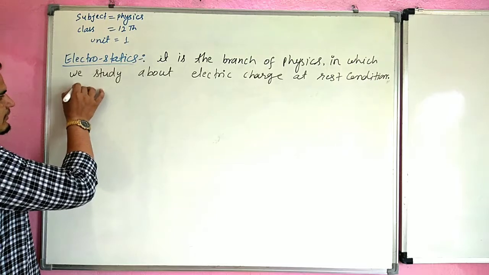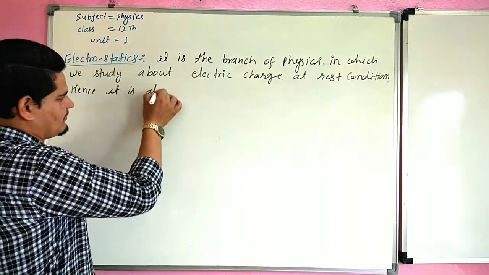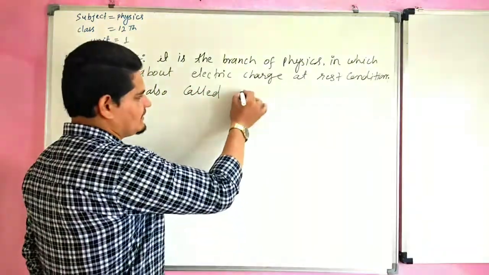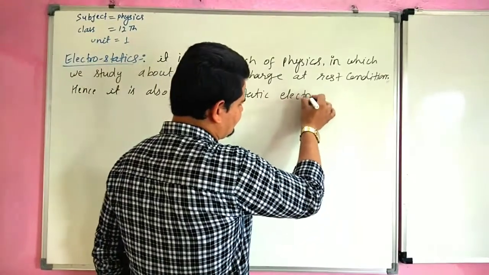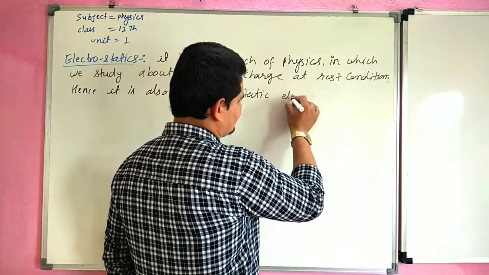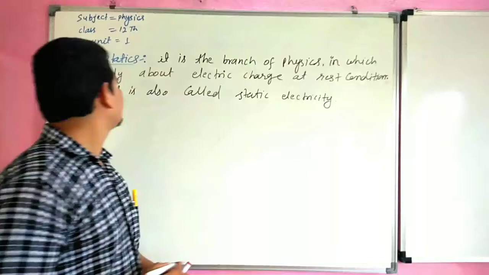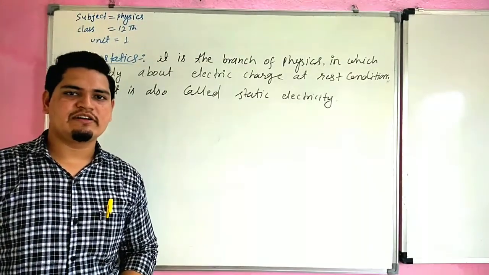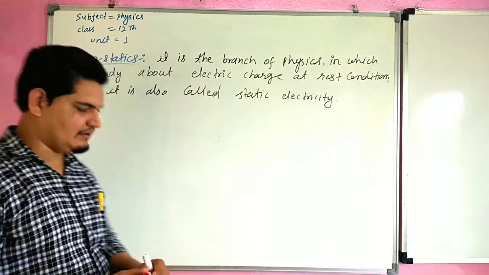So it is also called static electricity. If charge are not in rest condition, it is in motion condition, then it is called current electricity.